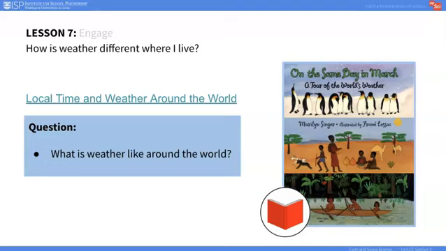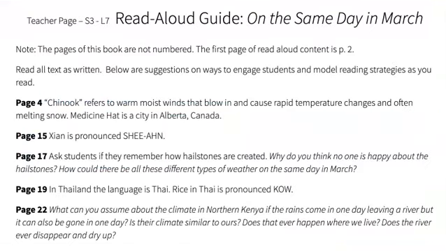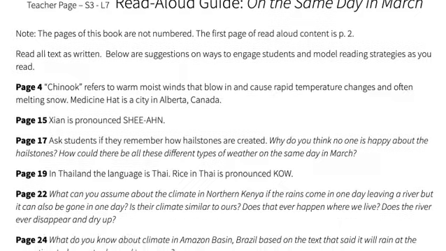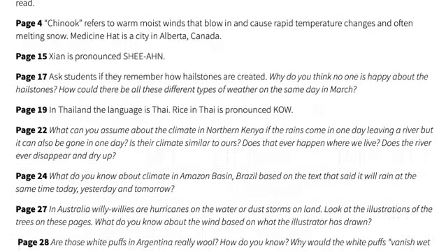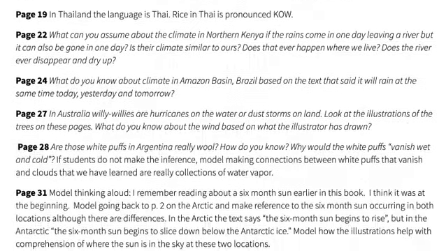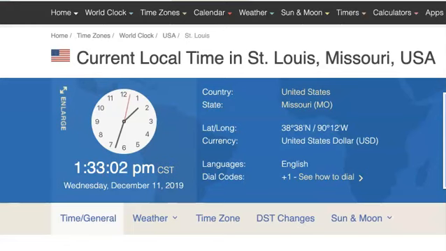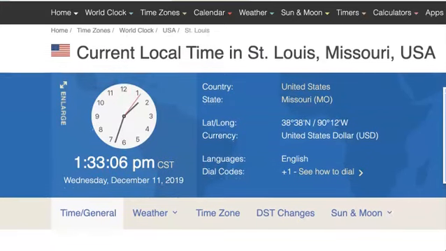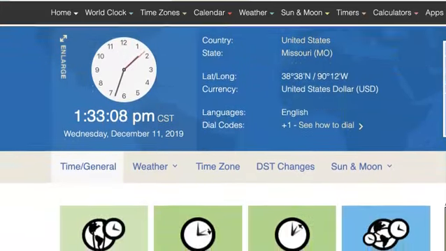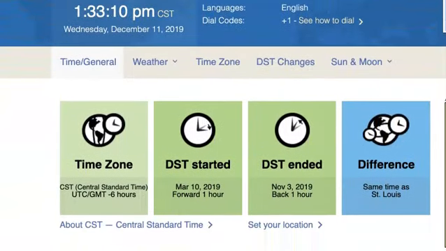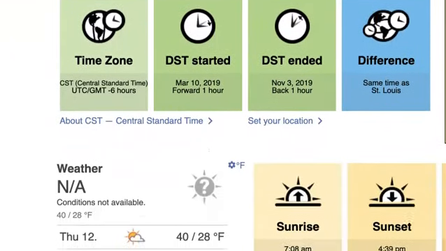Next, students will read the book On the Same Day in March, A Tour of the World's Weather by Marilyn Singer. Refer to the Read Aloud Guide for this book, which can be found in the teacher pages of this lesson. Google Earth and timeanddate.com are all resources you can use to explore weather at different locations on Earth.